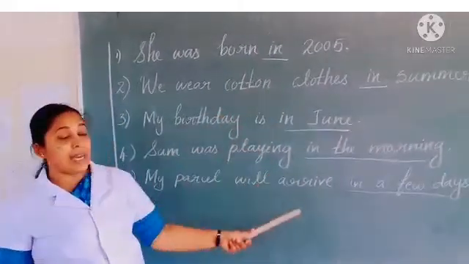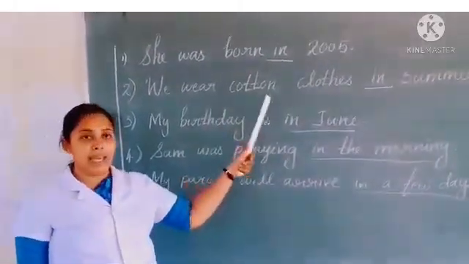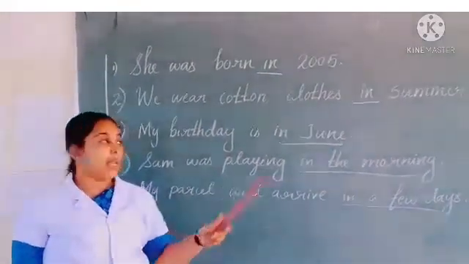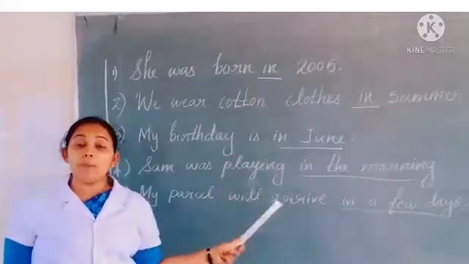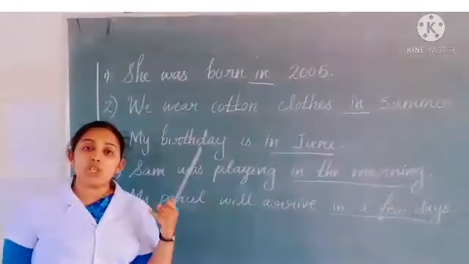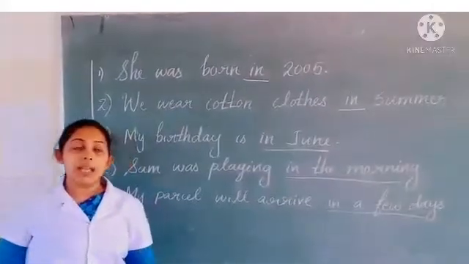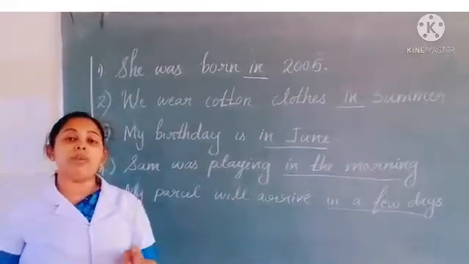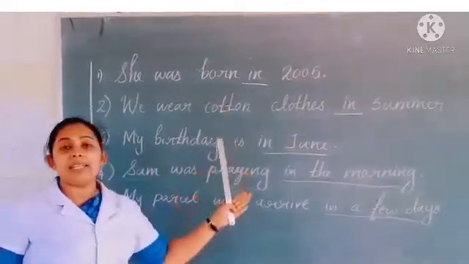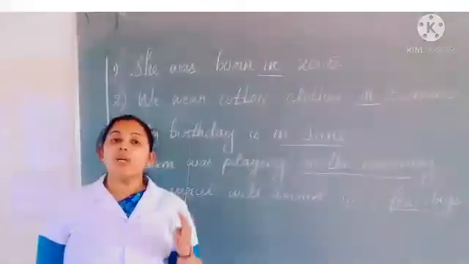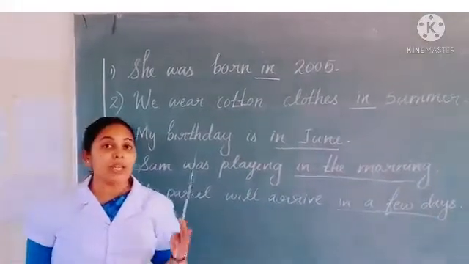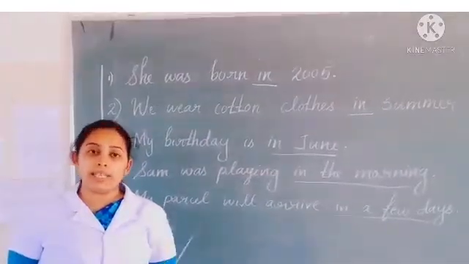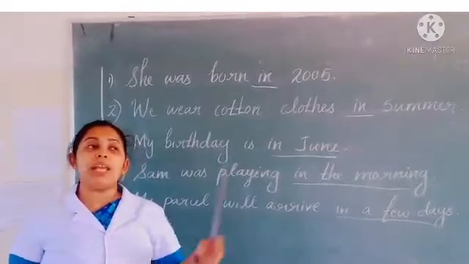So in all these sentences we use the preposition in. In is a preposition of time. It shows when it happened. We use the preposition in to show a particular year, a particular month, a particular season, a particular part of a day and a few days. So keep that in your mind: when we are talking about a year, month, a part of a day, a few days, or a season, you should use the preposition in.